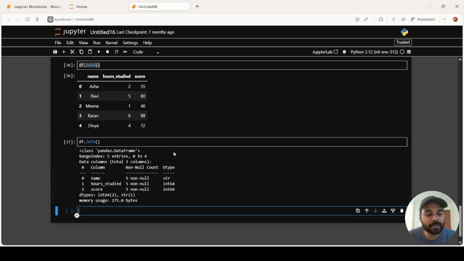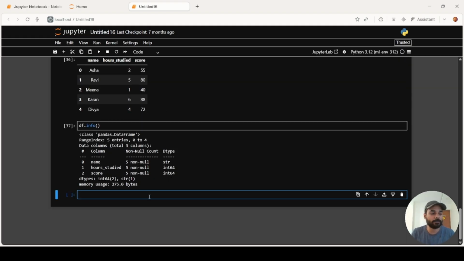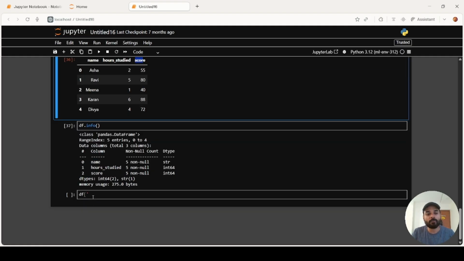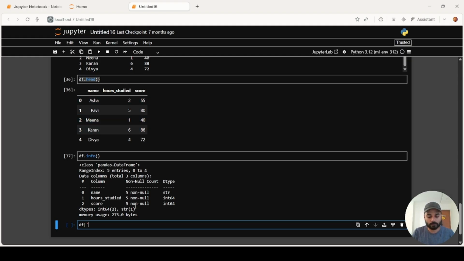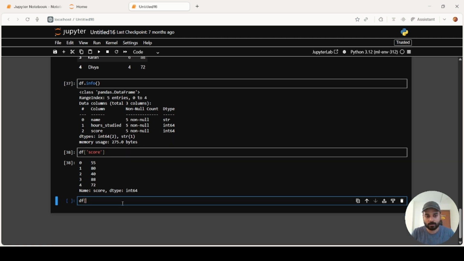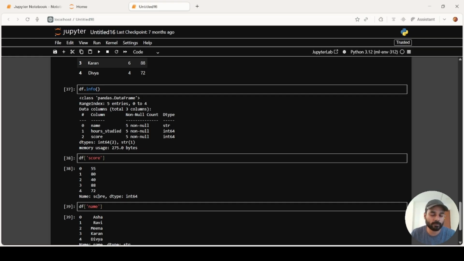Okay, now that we understand what dot head and dot info do, let's say I want a particular column from the data frame. How do we do that? We have different columns with the names name, hours studied, and score. Now, if I want the score column, we get the score column. If we want the name column, we get all the values in the name column. This is how we pull up the columns from a particular data set.